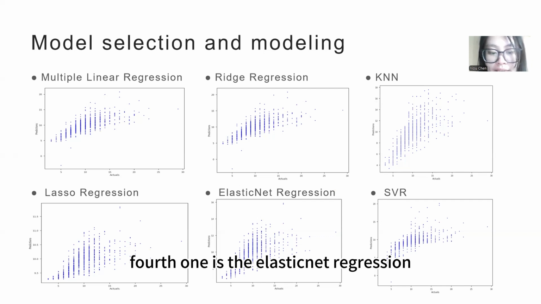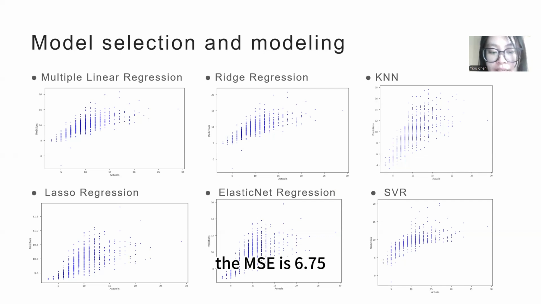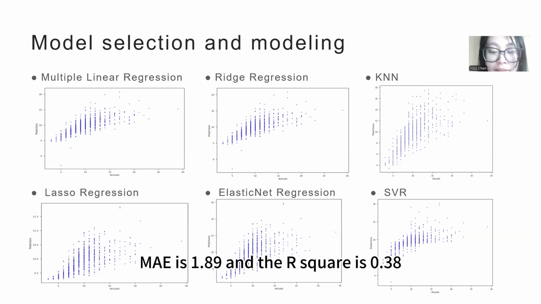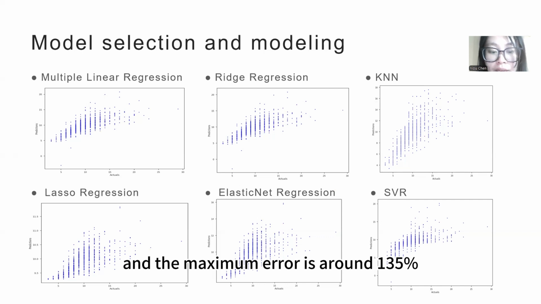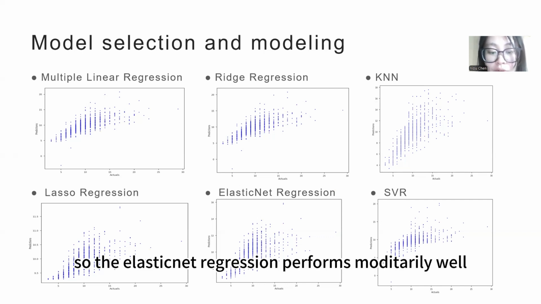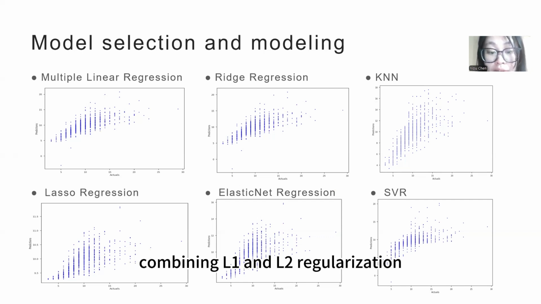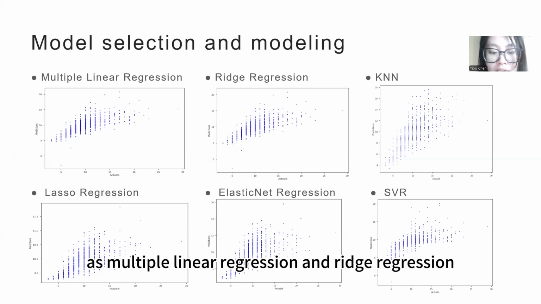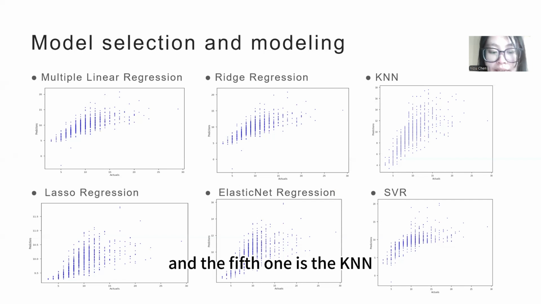Fourth one is the elastic net regression. The MSE is 6.75, MAE is 1.89, R squared is 0.38, and the maximum error is around 135%. So the elastic net regression performs moderately well, combining L1 and L2 regularization, but not as well as multilinear regression and ridge regression.